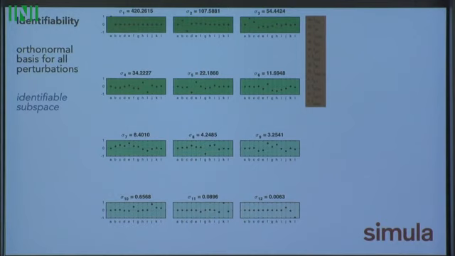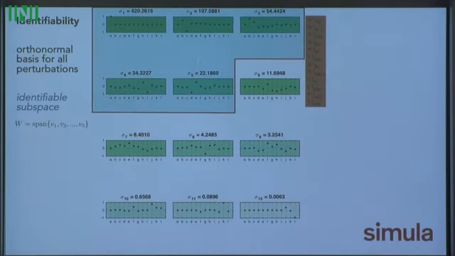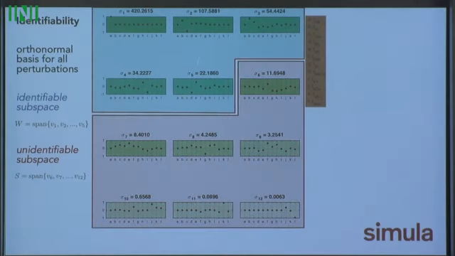So let's break this into an identifiable subspace, the subspace of perturbations where we can see changes in the action potential, and an unidentifiable subspace, where these are all perturbations that we don't expect to see anything in our simulations. Now we can build an identifiability index that is the orthogonal projection of any perturbation we want to make into these subspaces. If a perturbation exists fully in the identifiable space, it would have a value of 1, while if it exists fully in the unidentifiable space, it would have a value of 0.